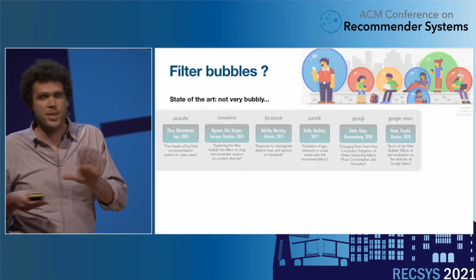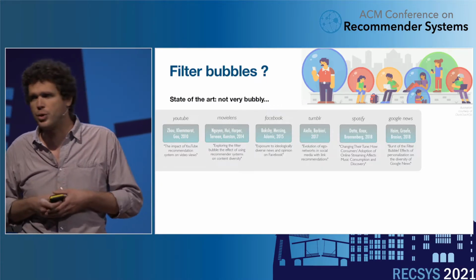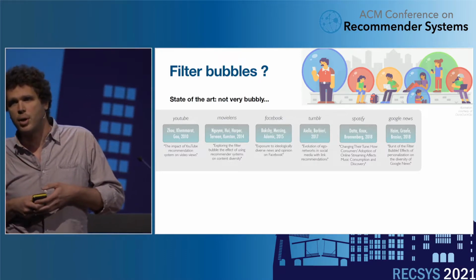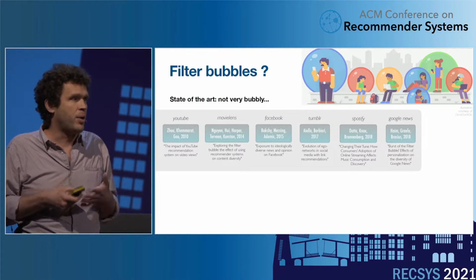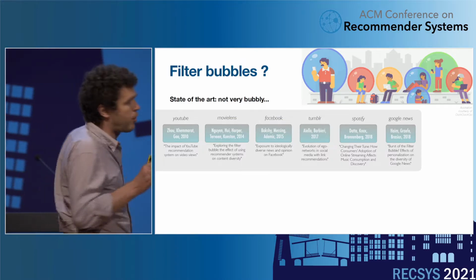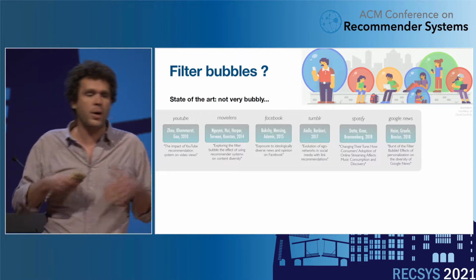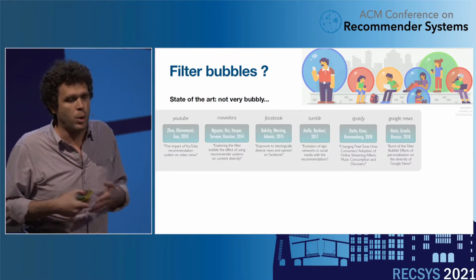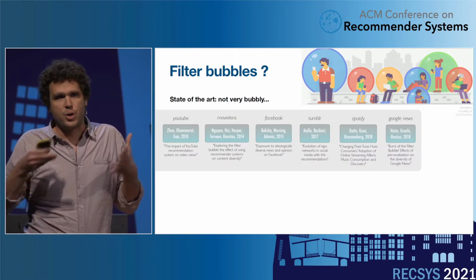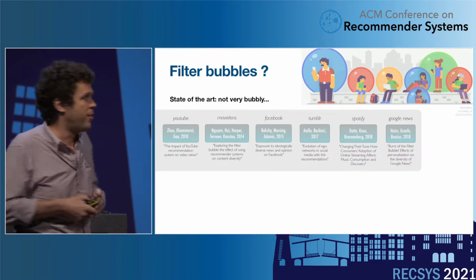But first, let me step back a little bit on the literature here, the filter bubbles, and this decade-old intuition that there are filter bubbles. There's been a lot of work on this, and the state of the art at the moment seems to say, okay, it's not very bubbly. There's a wealth of studies on different platforms with very different protocols that are relatively hard to compare with one another, that seem to say, in general, that algorithmic use is associated with an expansion of the horizon of navigation.